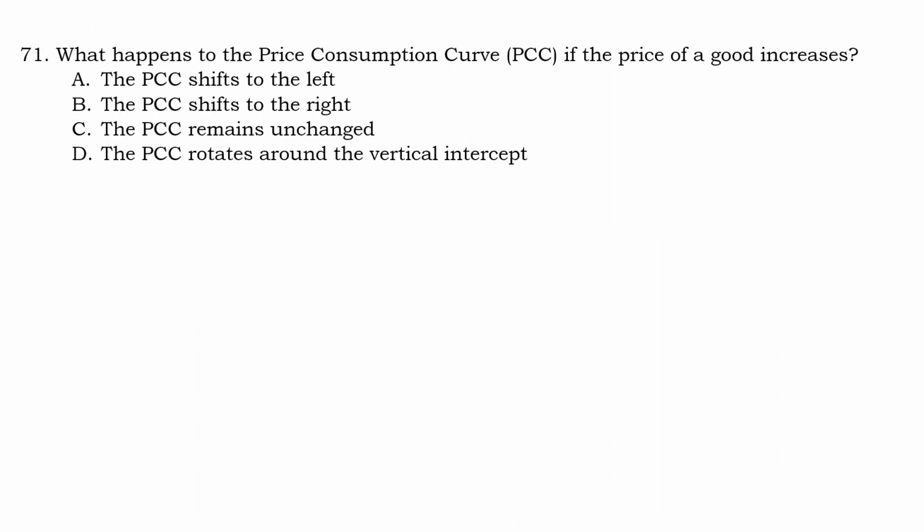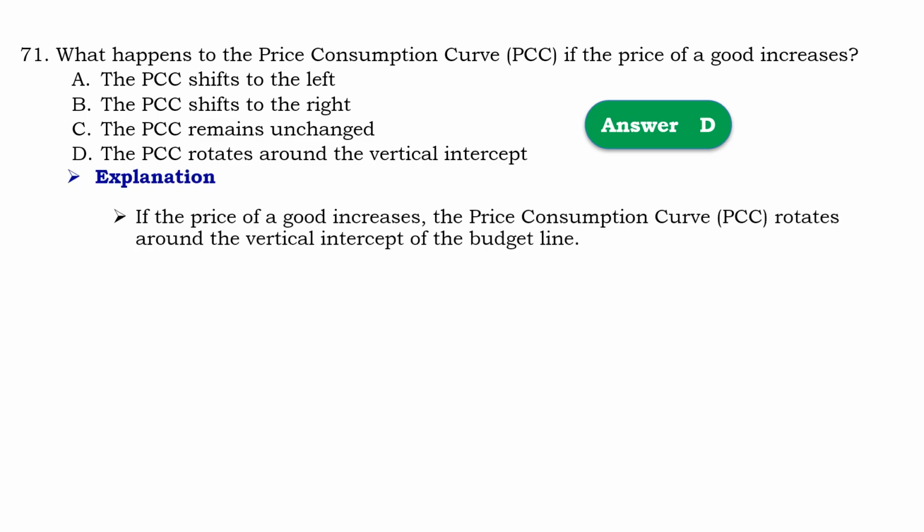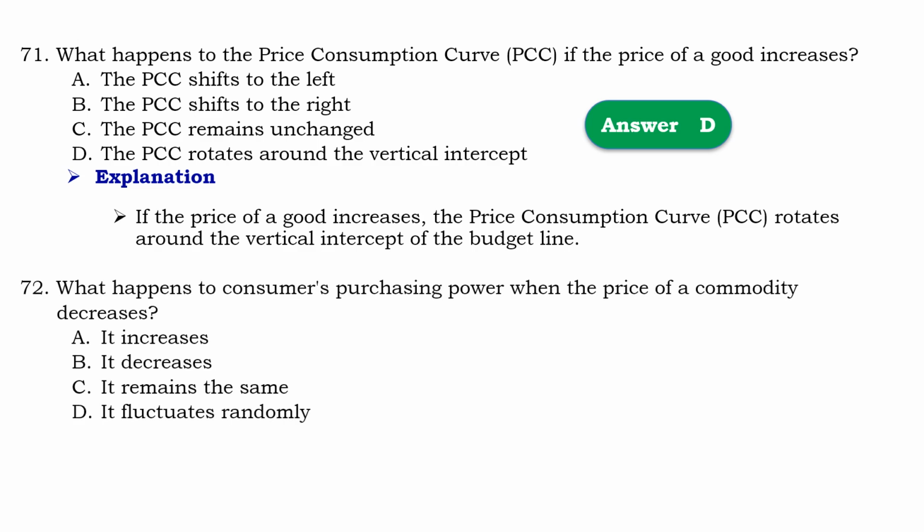Question number 71: what happens to the price consumption curve if the price of goods increases? So that should be D, the price consumption curve rotates around the vertical intercept. Means that if the price of goods increases, the price consumption curve rotates around the vertical intercept of the budget line. Question number 72: